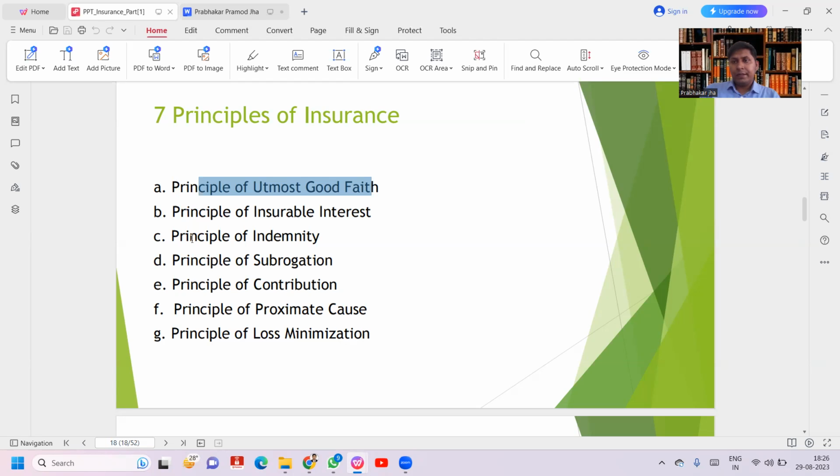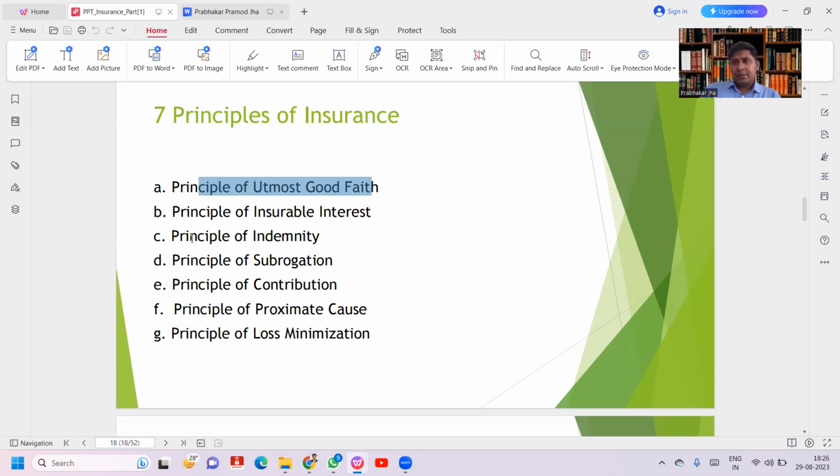The principle of indemnity is a 1 mark question. They will ask in which class of insurance it is applied. General insurance. Not applied in life insurance and Mediclaim.